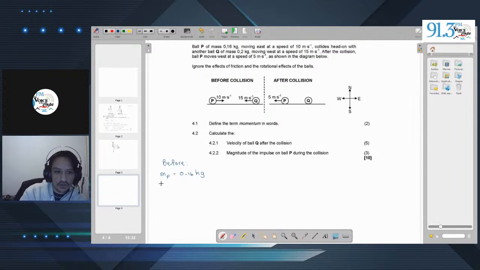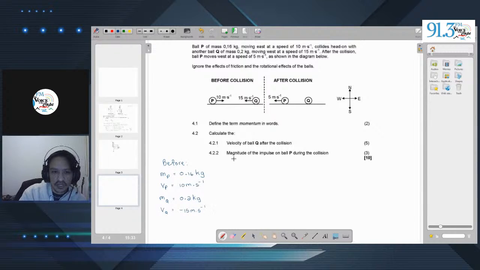The mass of Q, okay, we can just get the velocity as well. The velocity of P is equal to 10 meters per second, and we're going to write it as positive. Right? It's positive 10 because it's going towards the right. Now we look at Q. The mass of Q is equal to 0.2 kilograms. The velocity of Q, because it's moving to the left, we say it's a negative 15 meters per second.